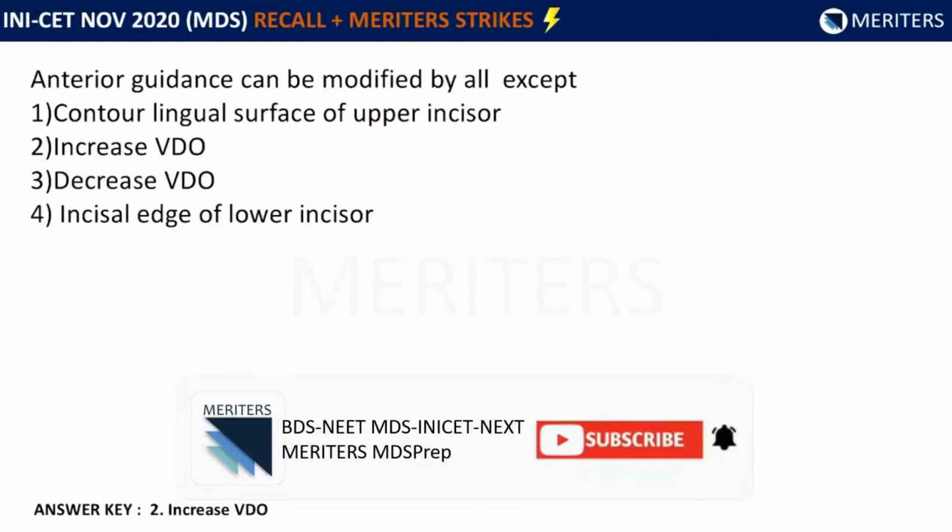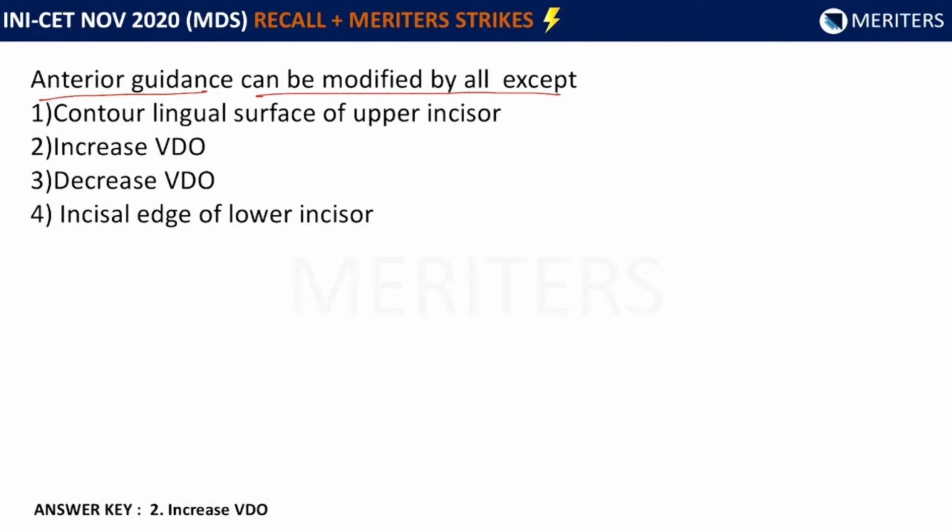The question is, anterior guidance can be modified by all except, and the options are: contour lingual surfaces of upper incisor, increase the vertical dimension of occlusion, decrease the vertical dimension of occlusion, incisal edges of lower incisor.